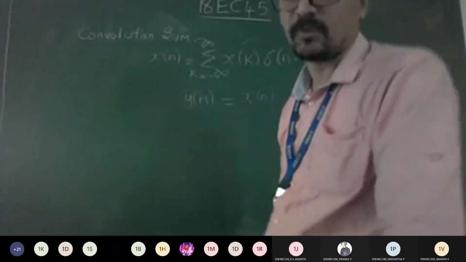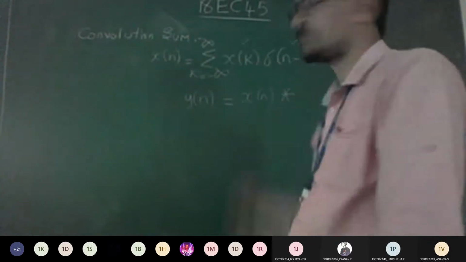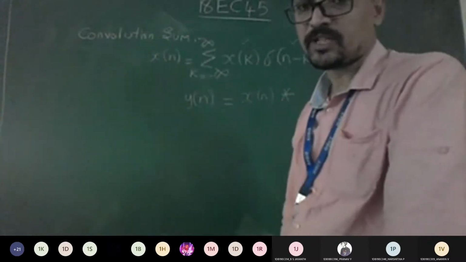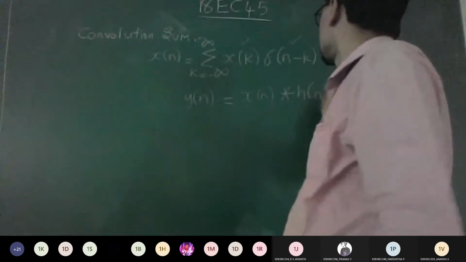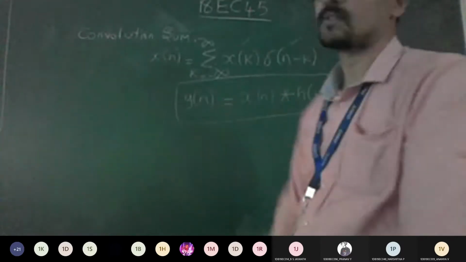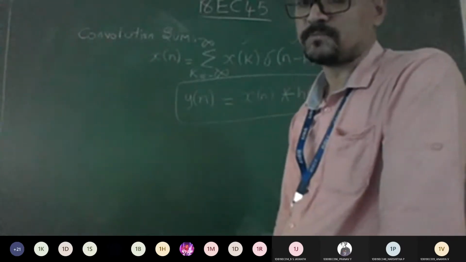The convolution symbol remains the same, so there is no variation in that symbol. Then h of t we write as h of n. This is the formula you need to implement to get the convolution sum.